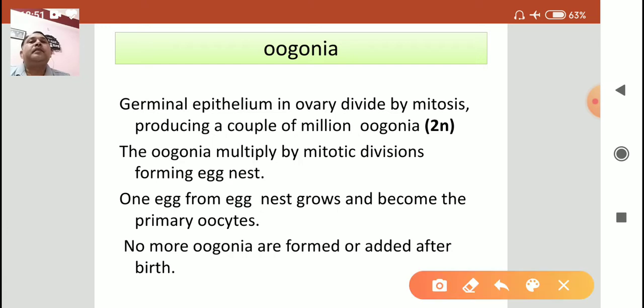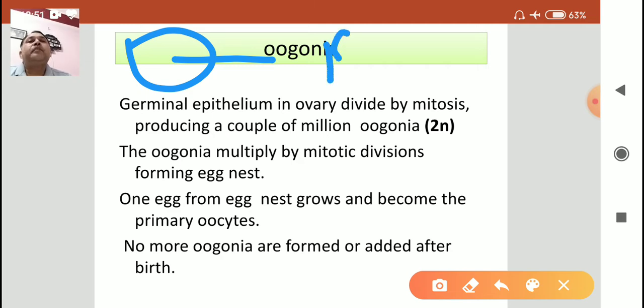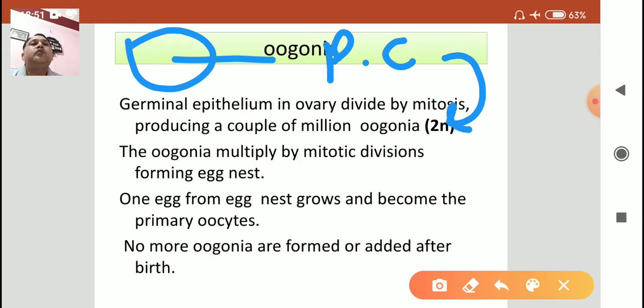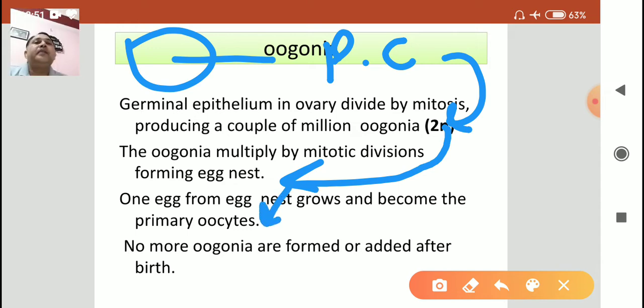So we can repeat here. This is the ovary. That ovary contains primordial cells. That primordial cells form oogonia. Out of millions of oogonia, they form egg nest, and only one matures into the primary oocyte.